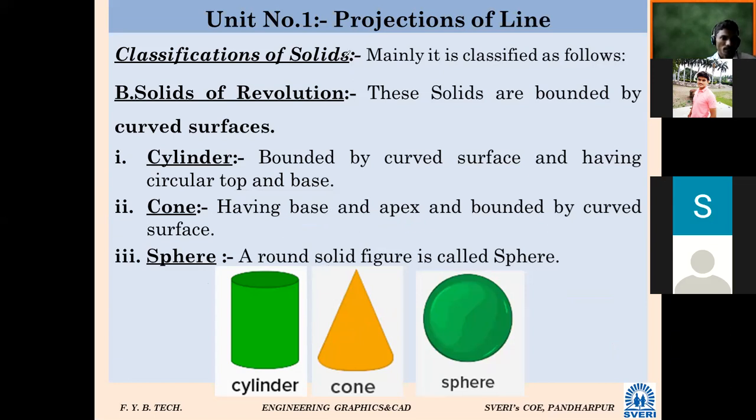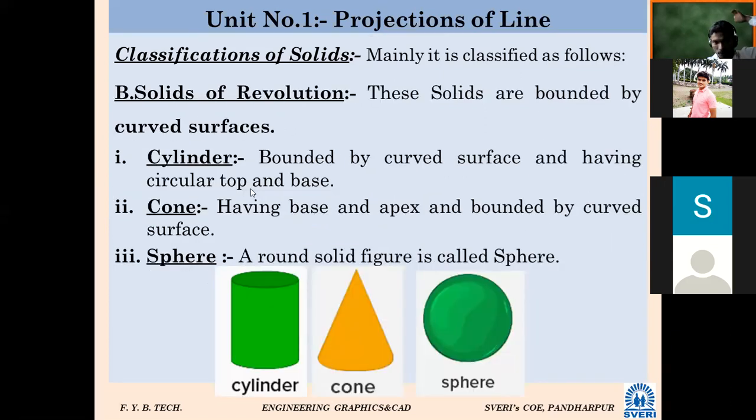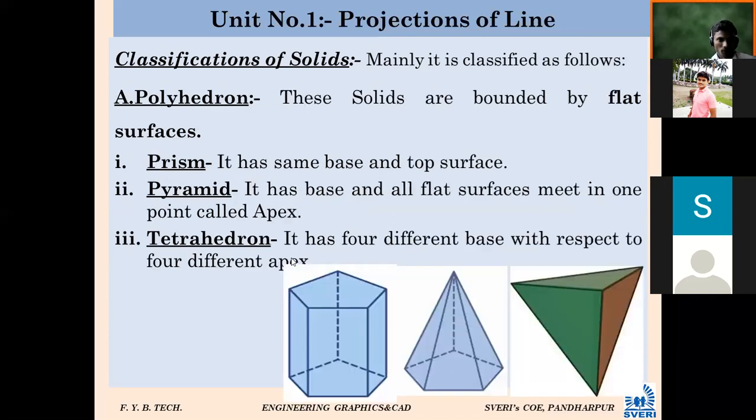How is this classification? First is polyhedron, and another one is solids of revolution. Okay, have you understood this? Prism, pyramid. What is prism? Same top and base.